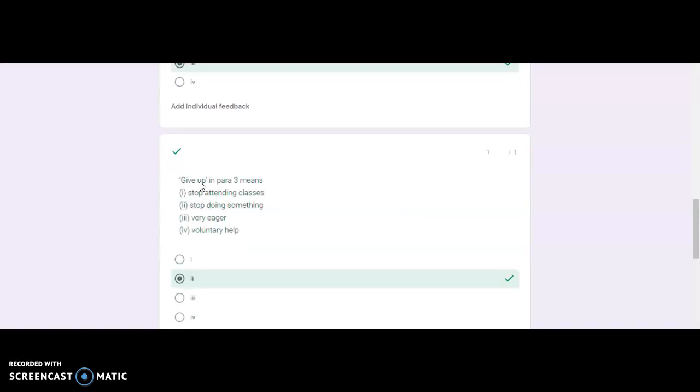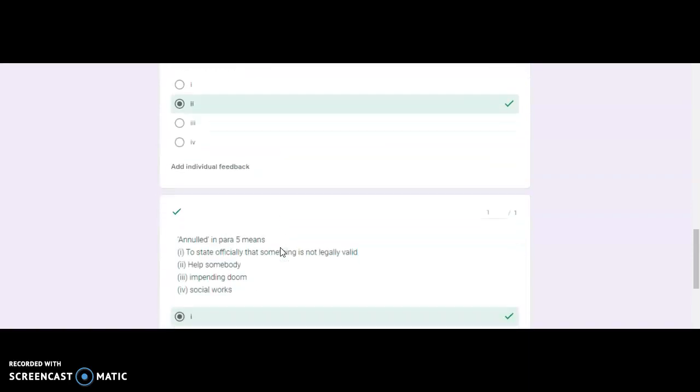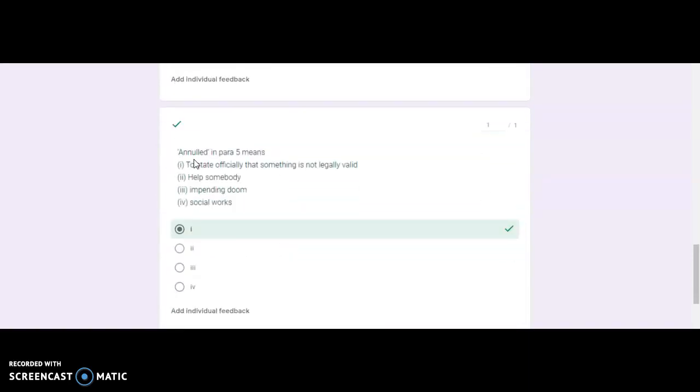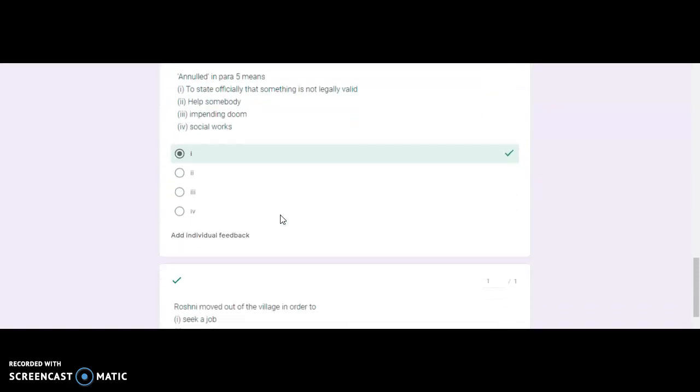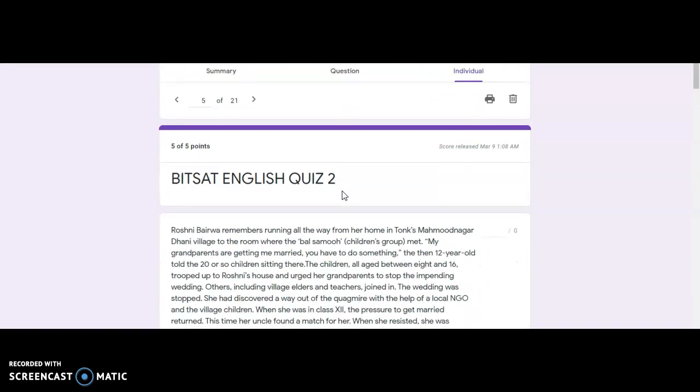In the para, find the word give up, and then you can understand its meaning. Find the word annulled somewhere in the passage and try to find out its meaning. Then Roshni moved, so find moved out in the passage. After reading all the questions roughly, go back to the passage and read it.